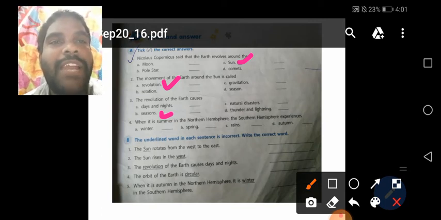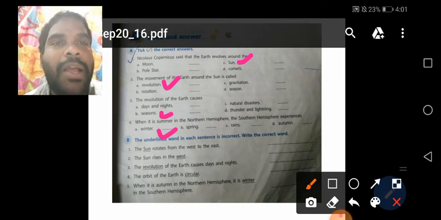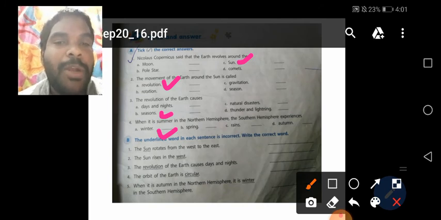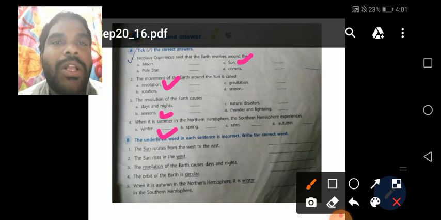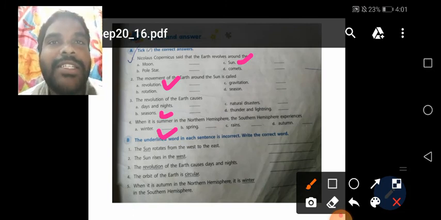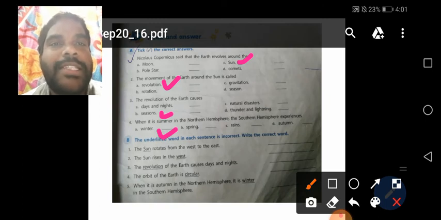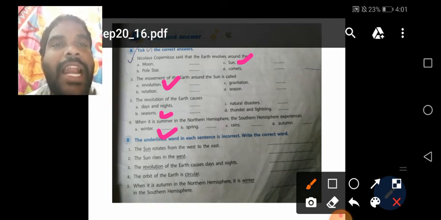You know that already, we have to learn in position number 2 and position number 4. We have to observe in the last revolution of the earth and the changing seasons. In the diagram we already learned it like that. Understand children? See the underlined word here given is incorrect.